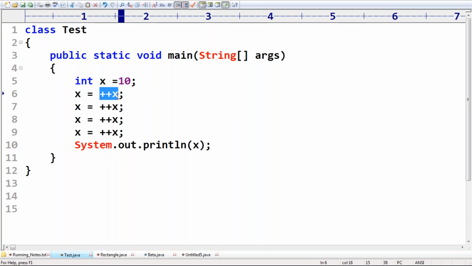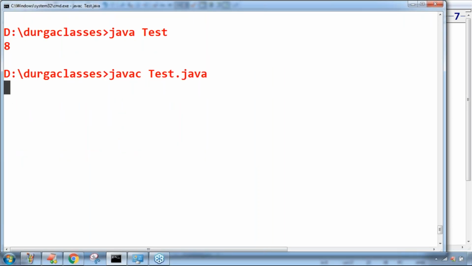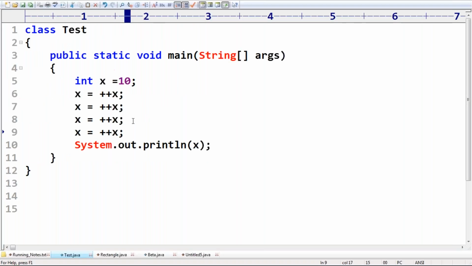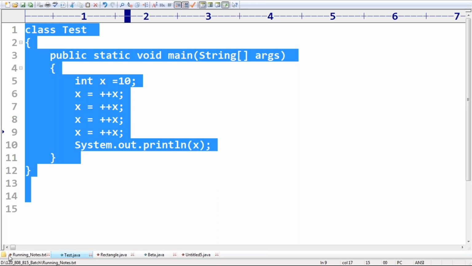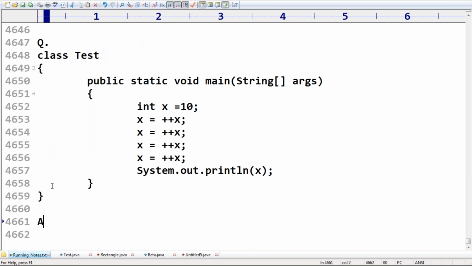First, x value will be incremented. Its x value is 11. 11 will be assigned to x. So after this one, x value will become 11. Now again x value will be incremented. 12 will be assigned. Now 13 will be assigned. 14 will be assigned. So the output we are going to get is 14. Perfect. Not 13, Neha. 14 is the answer we are going to get. Perfect, sir. I don't think you are going to get some new thing from this. The new thing is very easy. But my intention of covering this one, you should be aware, sir.